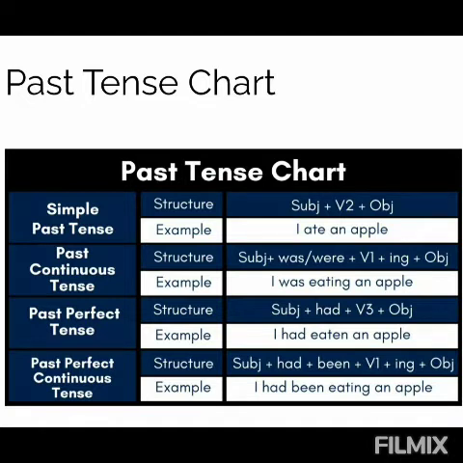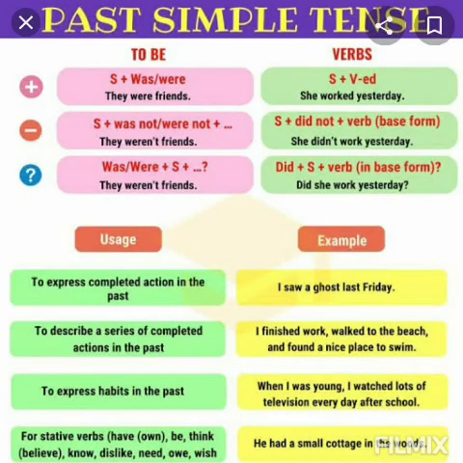Past perfect tense rule is subject plus had plus verb third form plus object. I had eaten an apple. Past perfect continuous tense rule is subject plus had plus been plus verb first form plus ing plus object. Example, I had been eating an apple. Now let us start. Where do we use these tenses?